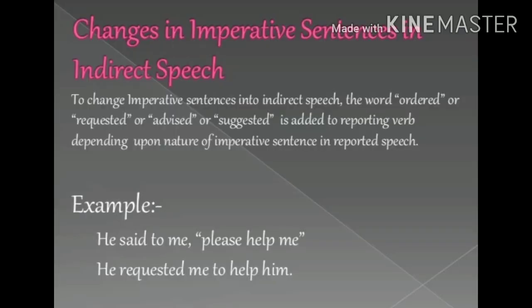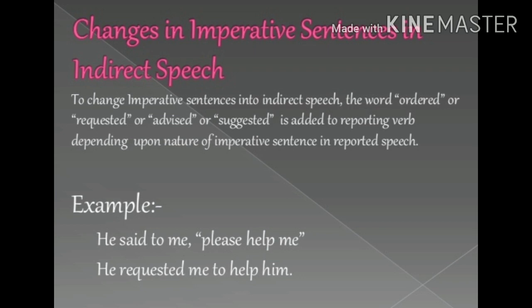Now understand changes in imperative sentences in indirect speech. To change imperative sentences into indirect speech, the word ordered, requested, advised, or suggested is added to the reporting verb depending upon the nature of the imperative sentence in reported speech. The verb of reported speech is changed into an infinitive, to plus verb 1, and if the reported speech is negative, then do not changes into not to.